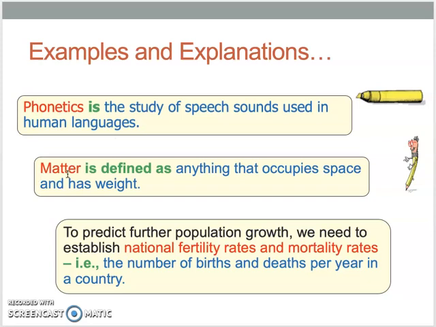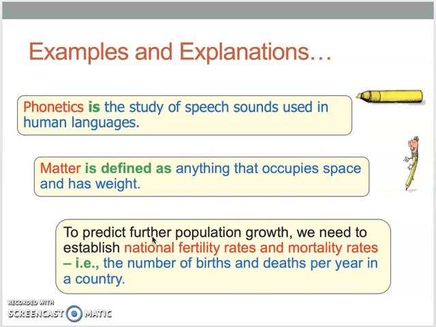In here we have matter. Matter is defined as. So we have matter is the term, and the definition comes after is defined as. So the definition is anything that occupies space and has weight. And down here, we're going to have I.E., which is in other words. So we're going to say something here, and then we're going to say it again in other words, which explains it better.